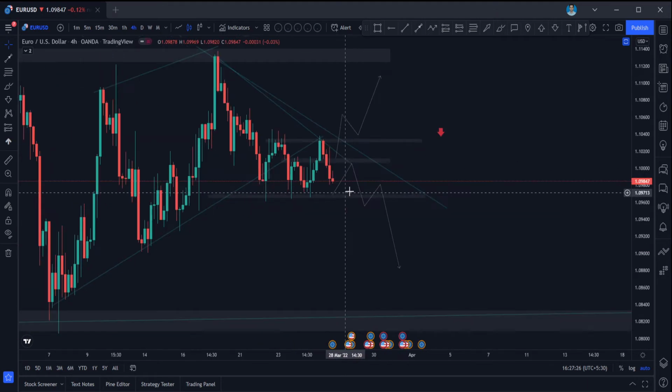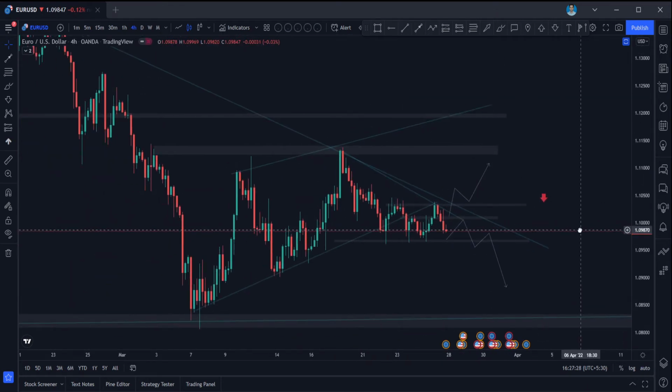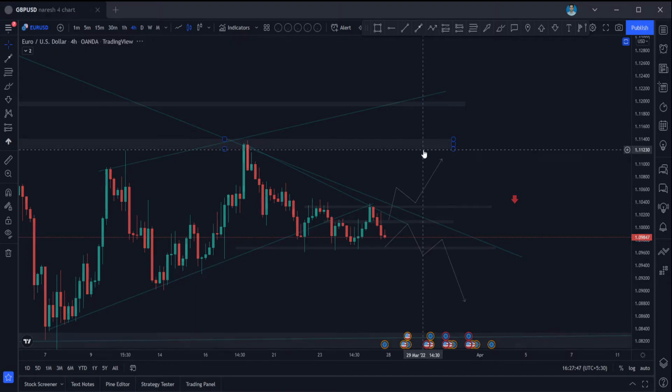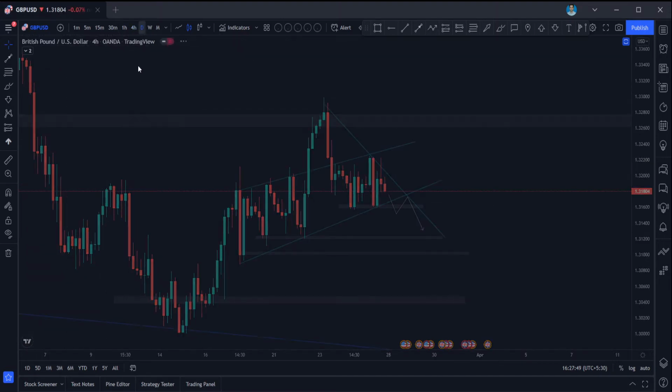If you're planning to go for long entries, which is not favorable, guys, because we can see here it is struggling to move up and it formed consolidation. If it is breaking above and closing strongly above, and if it is retesting this level and making a 1 hour engulfing candle again, you can go for a long entry and take this as your target, guys. So that would be for EURUSD.